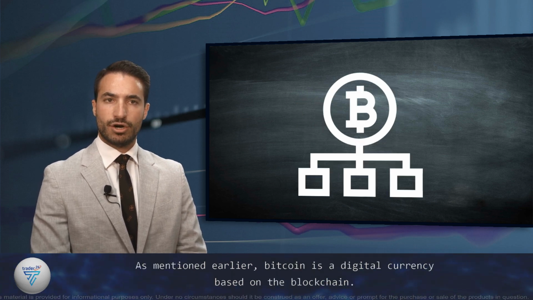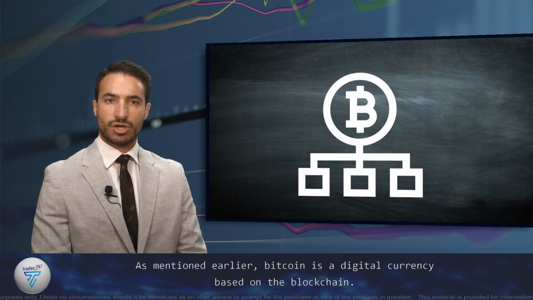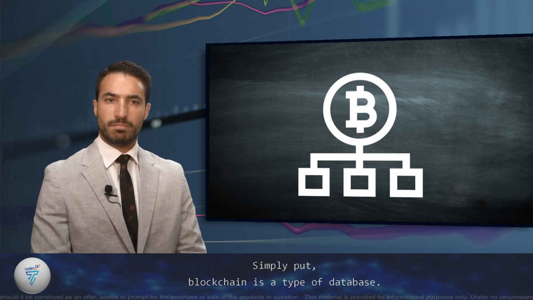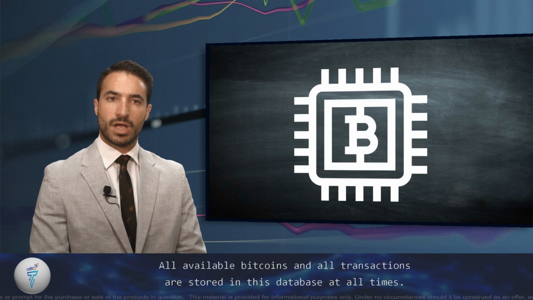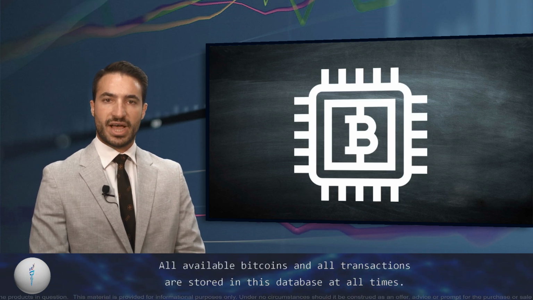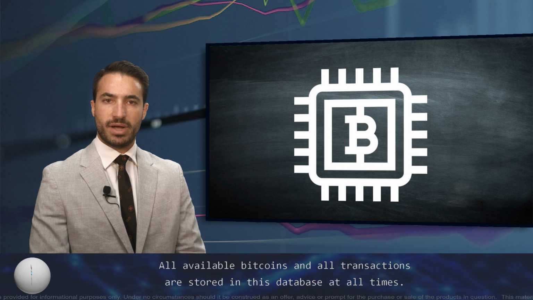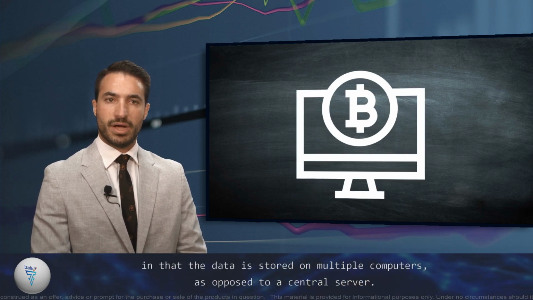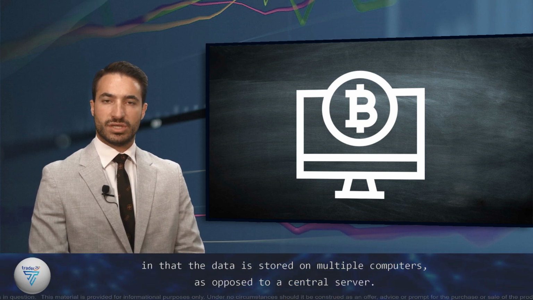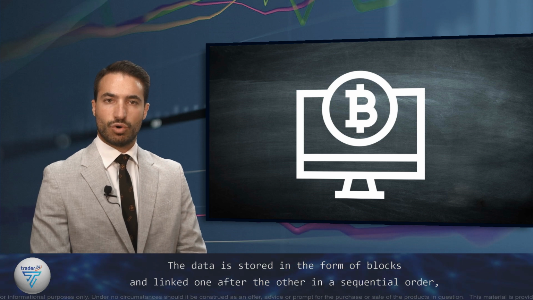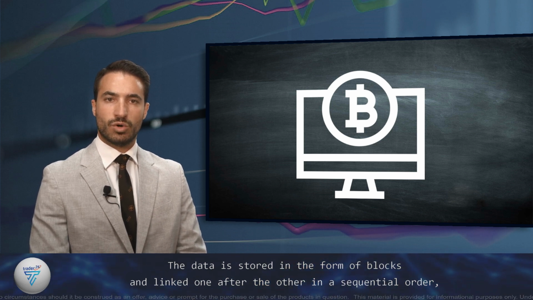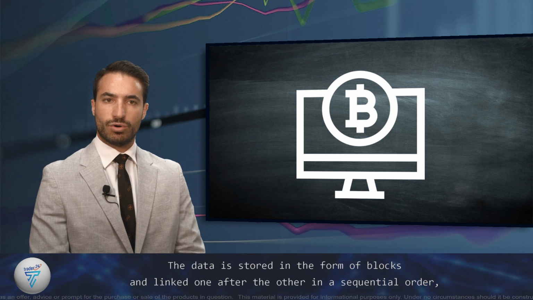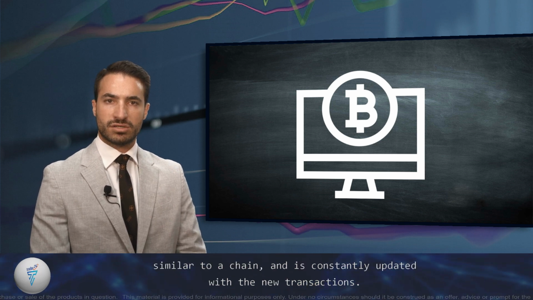As mentioned earlier, Bitcoin is a digital currency based on the blockchain. Simply put, blockchain is a type of database. All available Bitcoins and all transactions are stored in the database at all times. The blockchain differs from a normal database in that the data is stored on multiple computers as opposed to a central server. The data is stored in the form of blocks and linked one after the other in a sequential order similar to a chain, and is constantly updated with the new transactions.